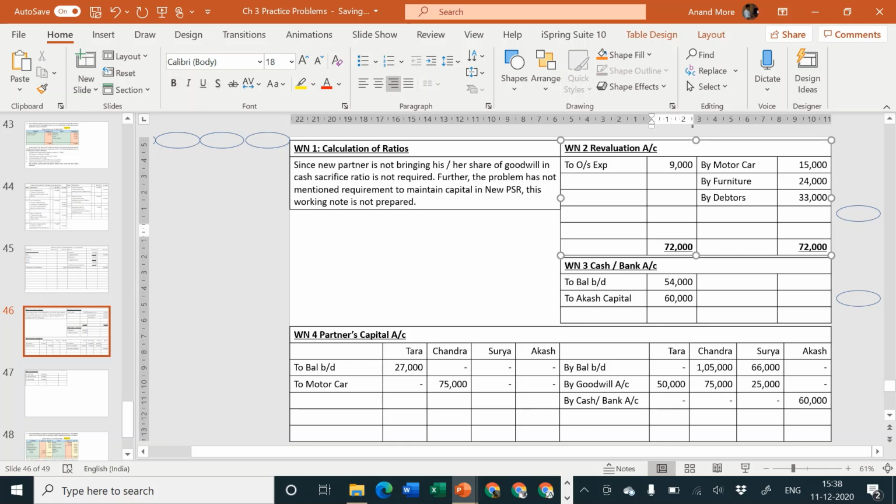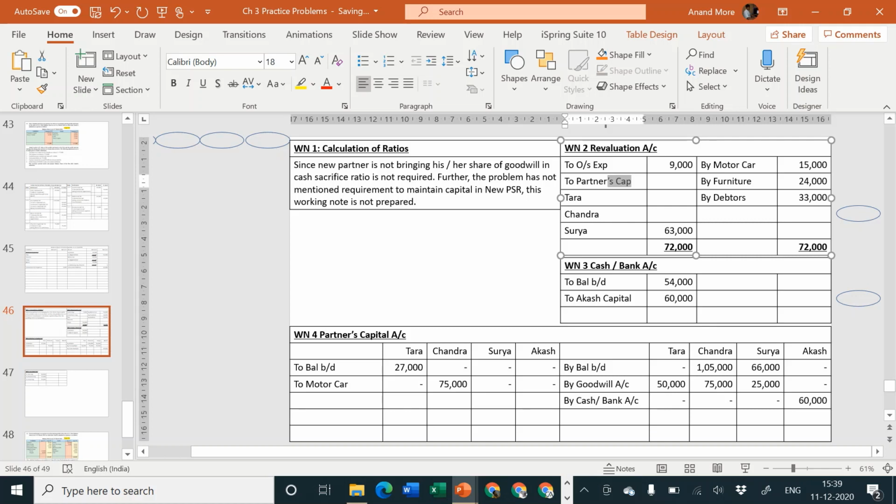Out of 72 you are removing 9,000. What remains is 63,000. This 63,000 will have to be transferred to 3 partners. Now remember, there are 3 partners in the old firm, so that it will have to be transferred to Surya, above him Chandra, and above him Tara, and the earlier line I'll have to write 2 partners capital.